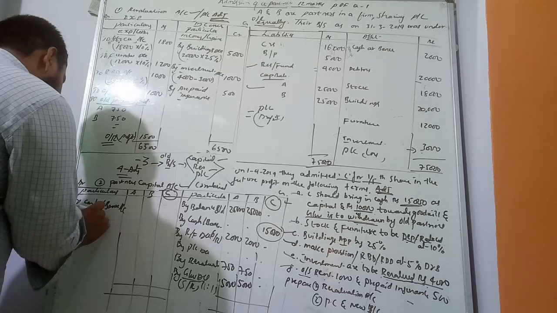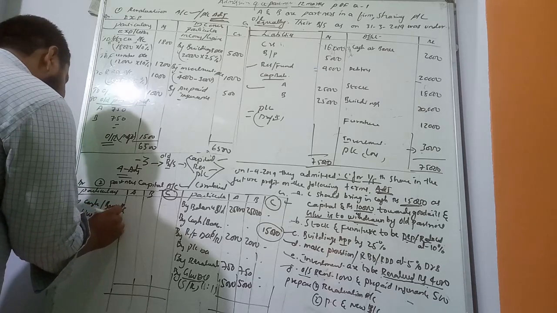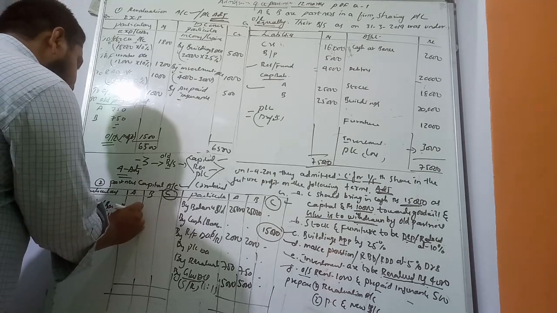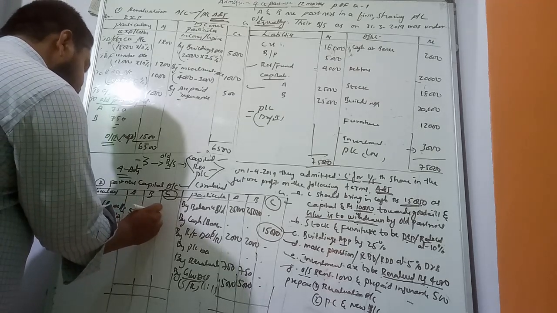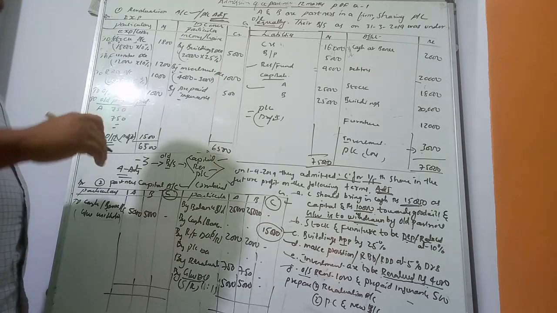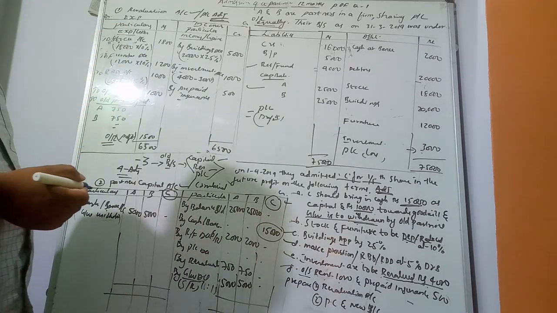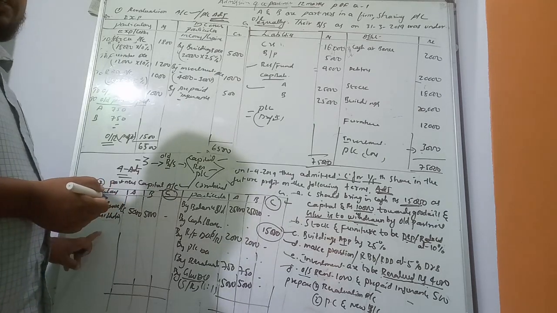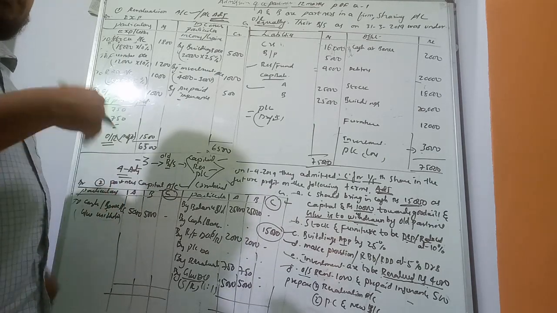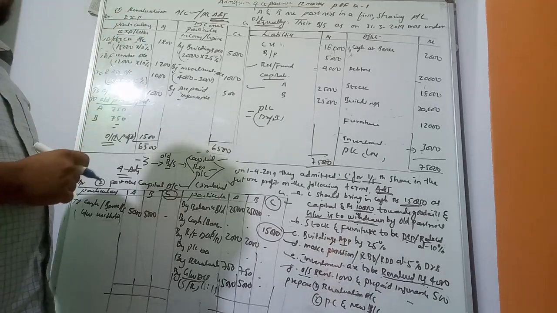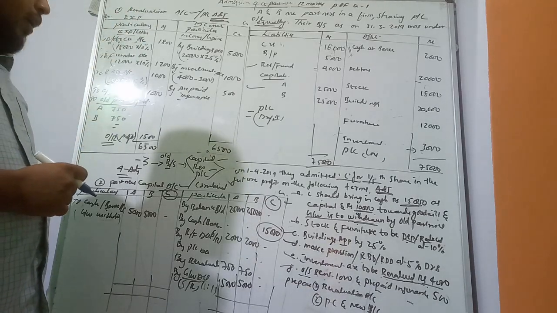Goodwill withdrawn, so old partners, 5,000. If it is goodwill not withdrawn, we should not pass any entry on the debit side here. If it is not withdrawn, that goodwill amount should be added under the cash or bank account.